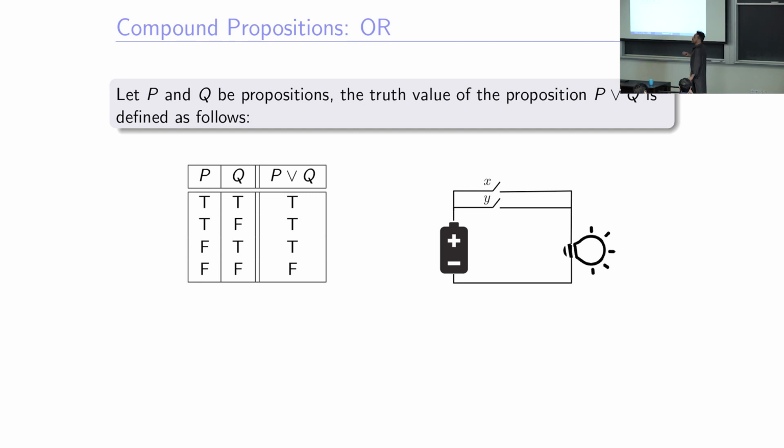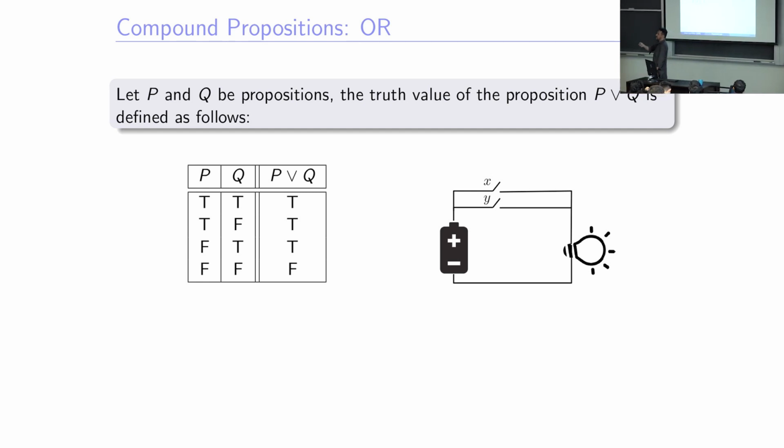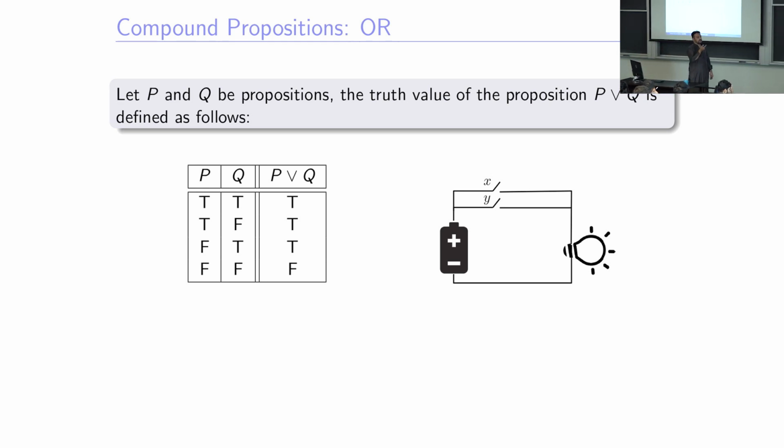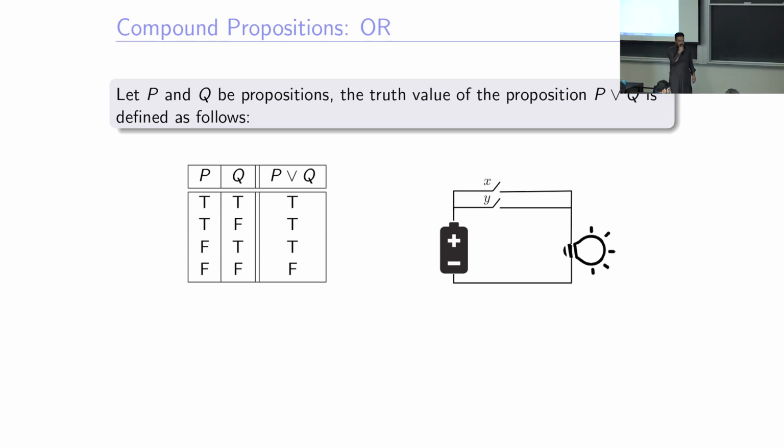Again, any summary of this table? Can you summarize this truth table? Someone from rows 1, 2, 3, 4. Fourth row? Yes, please. It's only false when both P and Q are false. So P or Q is true when either P is true or Q is true. Okay, either P is true or Q is true.